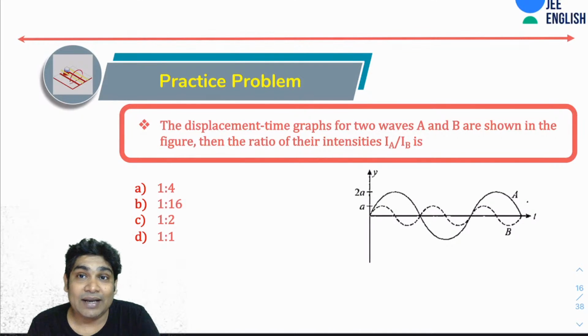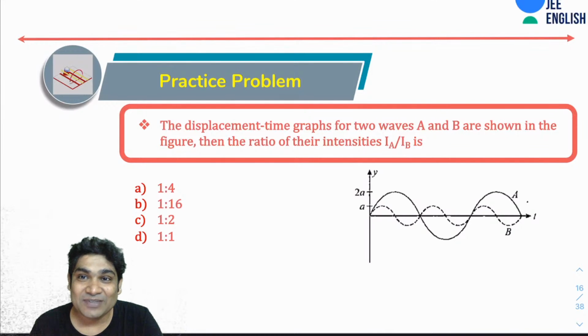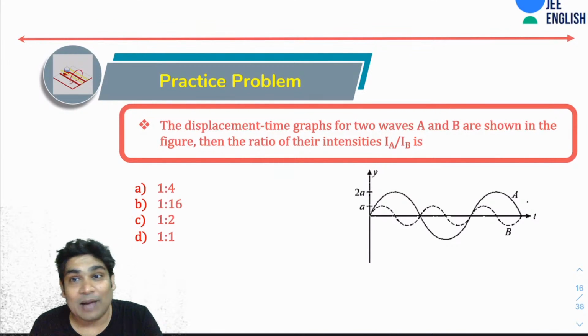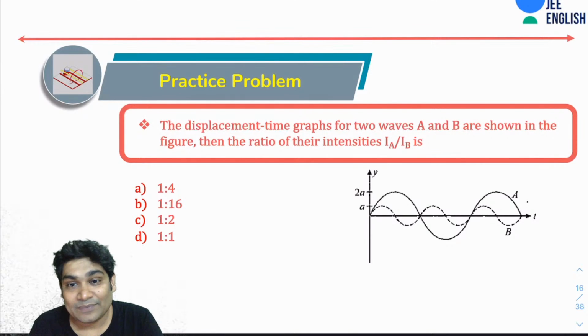So the displacement time graphs of two waves. I hope the graph is clear. It is clearly visible. So wave A has an amplitude of 2A, wave B has an amplitude of A, and you will realize that the time period of B is half the time period of A. All right. So what would be the answer here? What would be the ratio of their intensities? Hurry up.